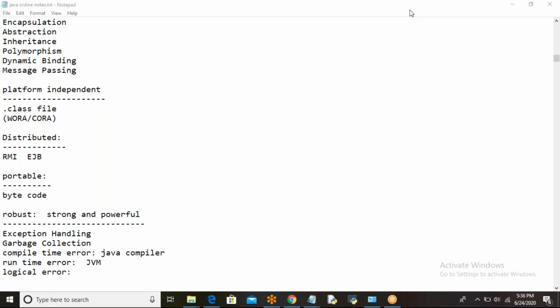Can't we call a compile time error as exception? No, because all exceptions happen only at runtime. Got it clear? Yes. So let me explain some exceptions.